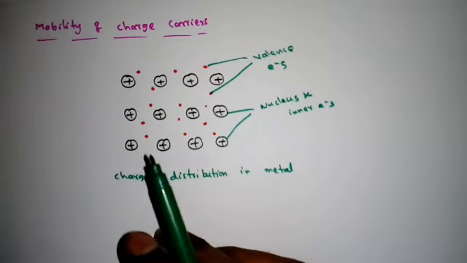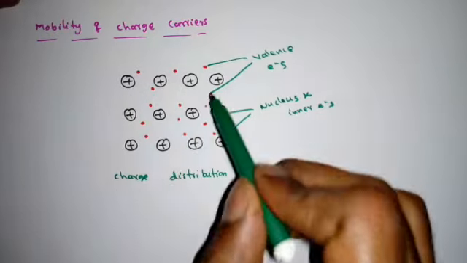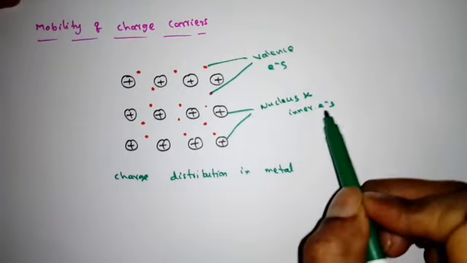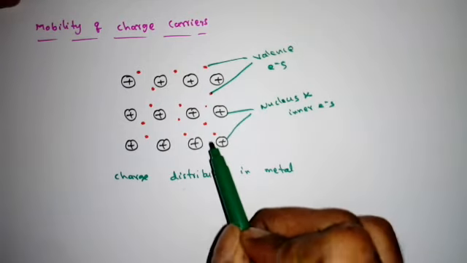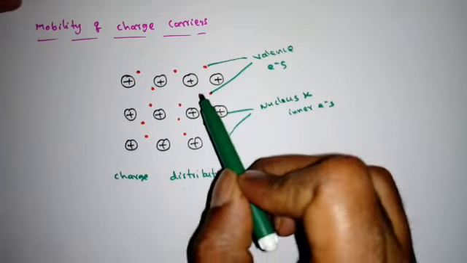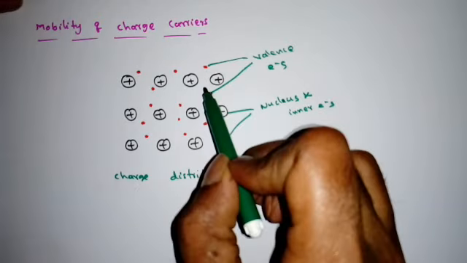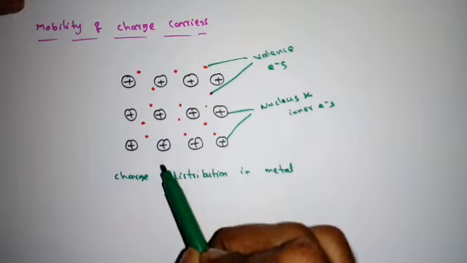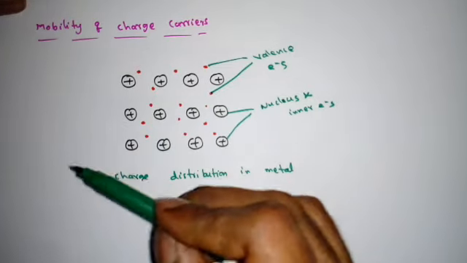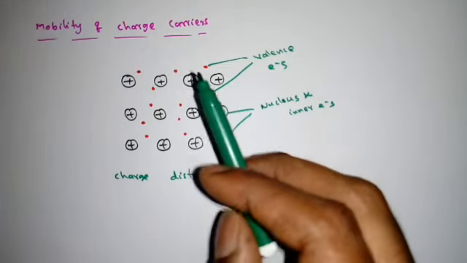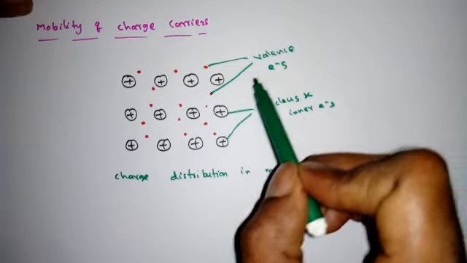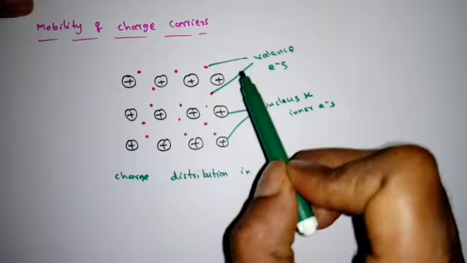So this is the charge distribution in a metal. There are so many atoms. Each plus represents the nucleus and inner electrons of each atom, and each atom may contain some valence electrons. These red dots represent valence electrons. In the energy band diagram of metals we have seen that even though we don't apply any energy, there are some electrons in the conduction band. Those are called valence electrons, or we can say free electrons.